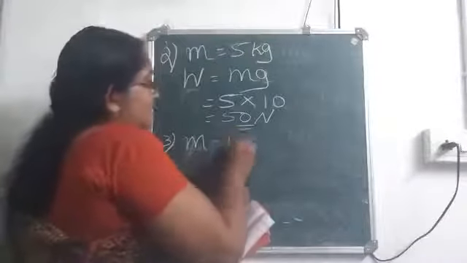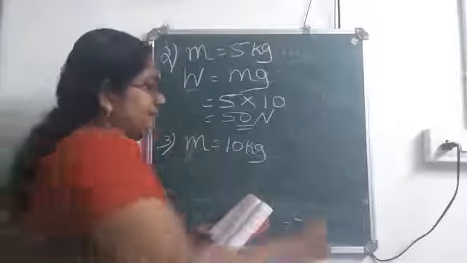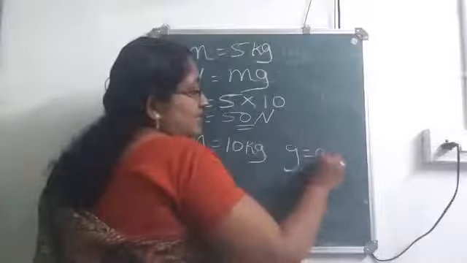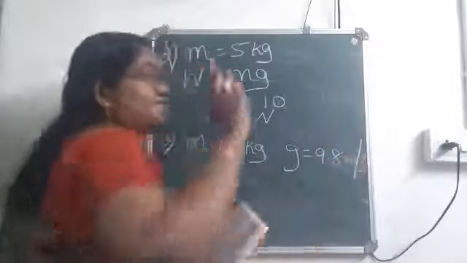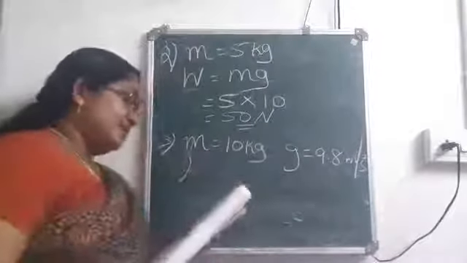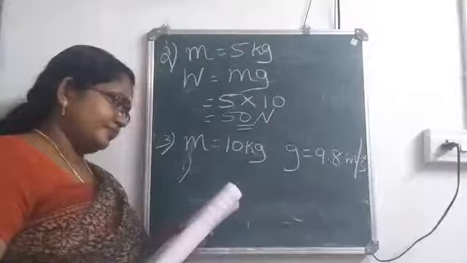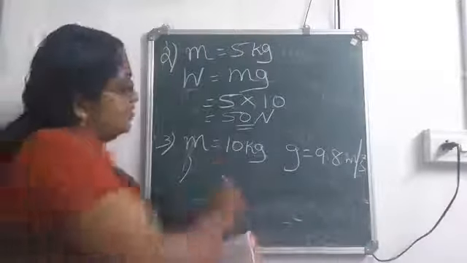Then we have the value of g as 9.8 meter per second square. Then we have to calculate the weight in kgf as well as Newton.